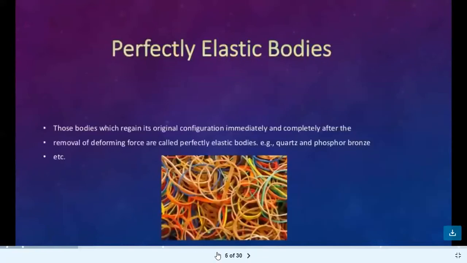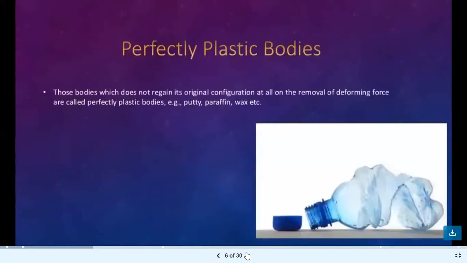So if we discuss the perfectly elastic bodies, the bodies which regain their original configuration immediately and completely after the removal of deforming force are known as perfectly elastic bodies, and bodies which are not able to regain their original configuration are known as perfectly plastic bodies.